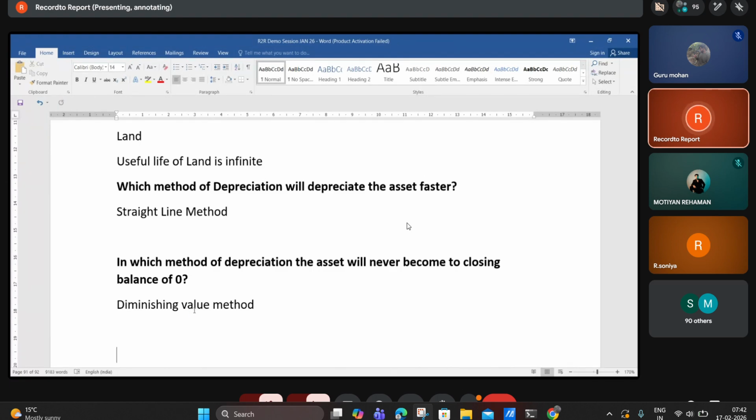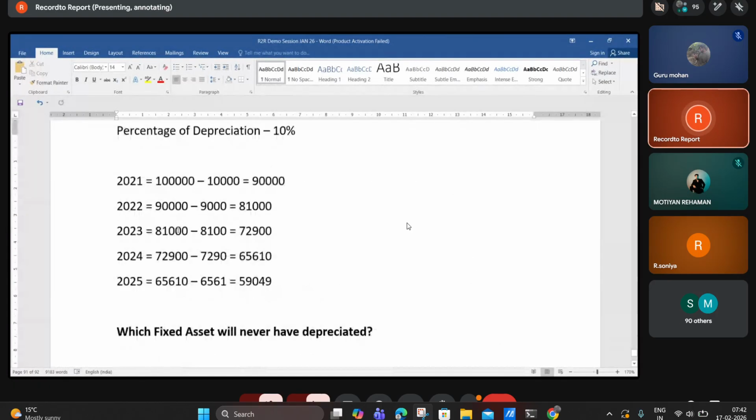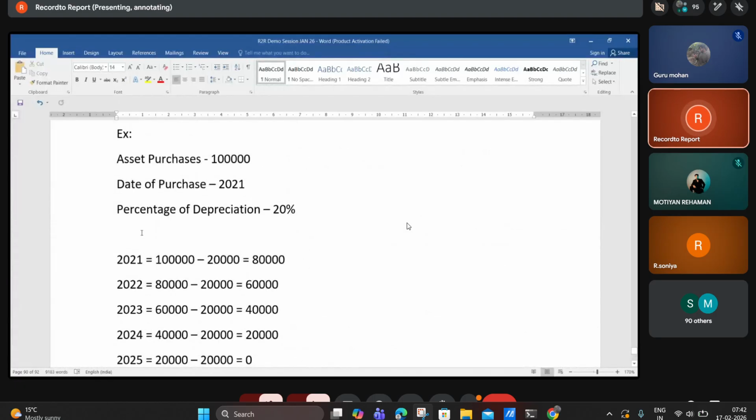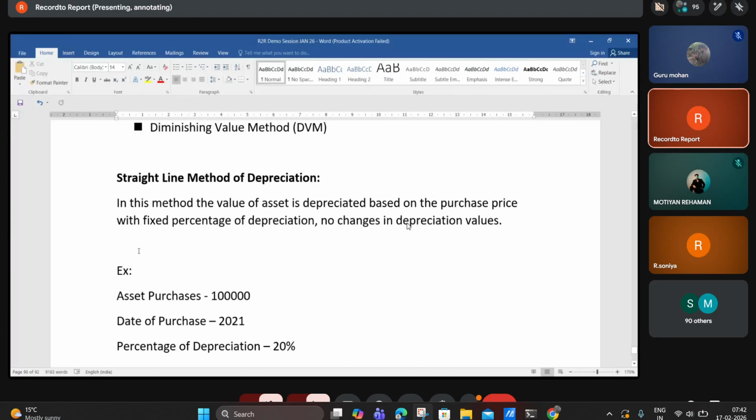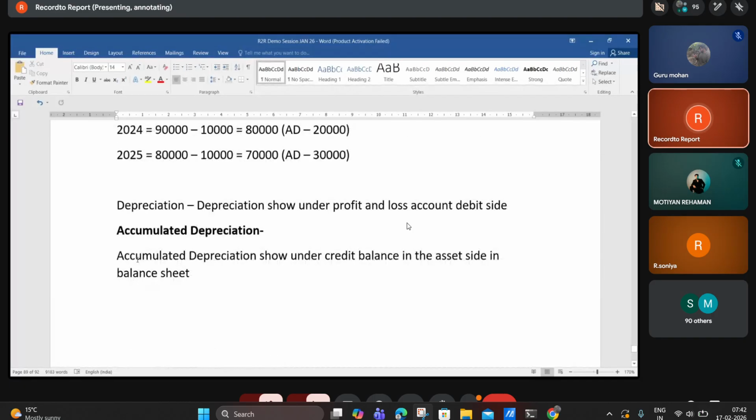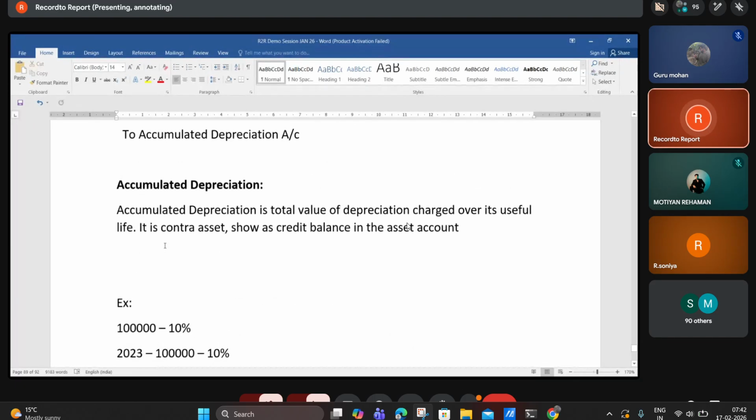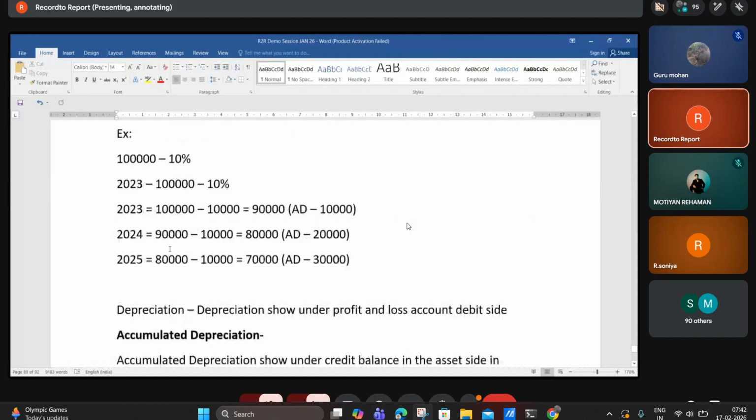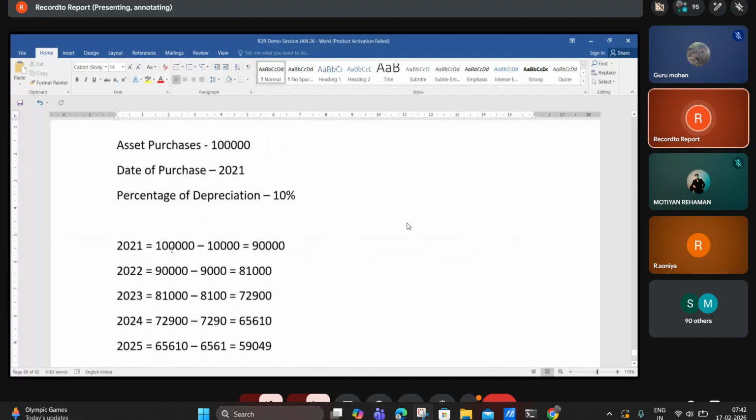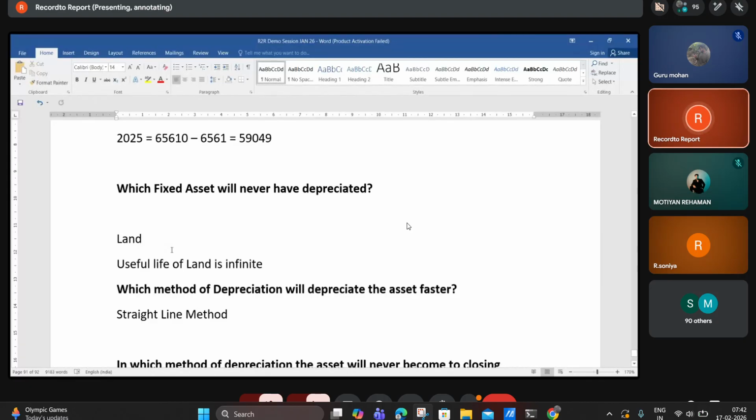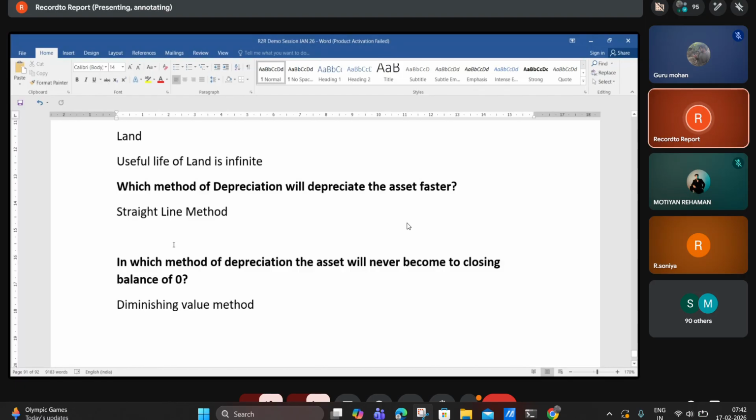So these are all technical questions, guys. What is the meaning of depreciation is a technical question, and what is the general entry for depreciation is a technical question. How many methods of depreciation we have is a technical question, and what is the formula to calculate depreciation is also a technical question. And these three: which asset will not depreciate ever, which method of depreciation will depreciate faster, and in which method of depreciation the asset will never become 0. It's clear? Any doubts in these technical questions?